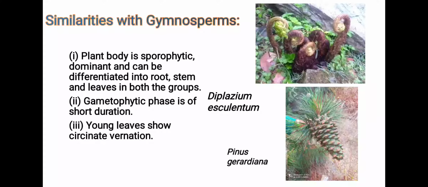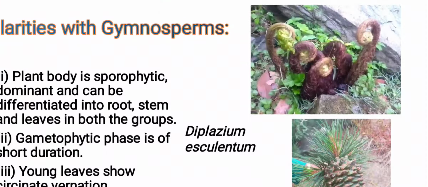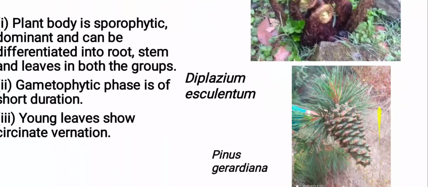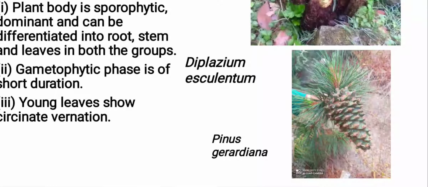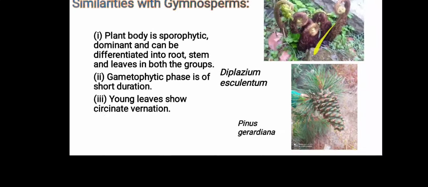You can see circinate venation in Diplazium esculentum, that is the fern, locally known as lingad. Students, this image is clicked from the Ginjali area of Mandi district. And the second is an image of Pinus gerardiana. Students, you know very well that this species of Pinus occurs in Kinnaur district of Himachal Pradesh, and it is known for its cone, known as Chilgoza, and on the basis of that cone it is known as Chilgoza pine. And this image is clicked from the Kinnaur district of Himachal Pradesh.